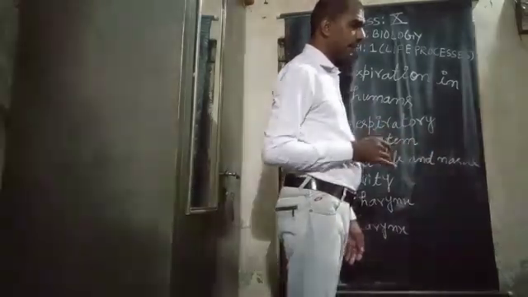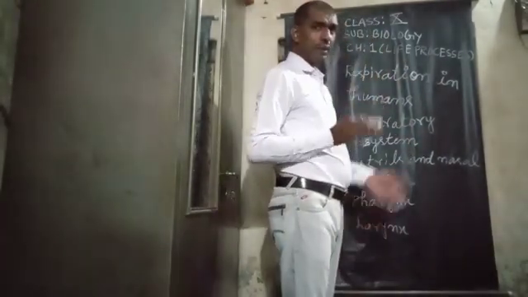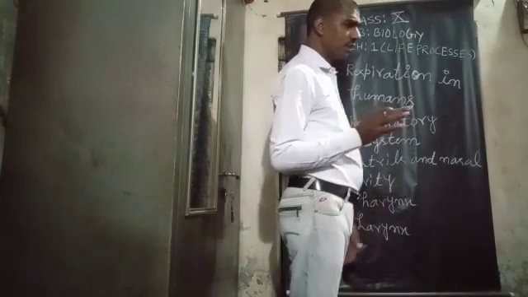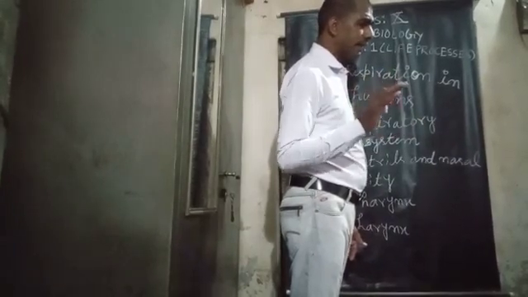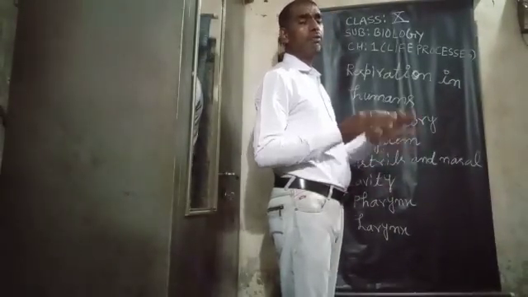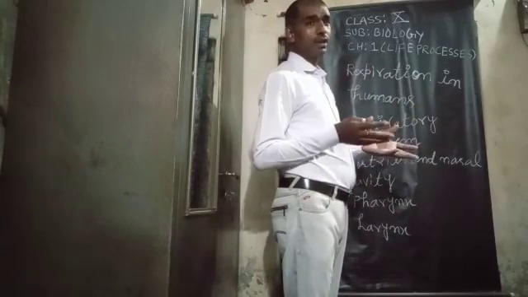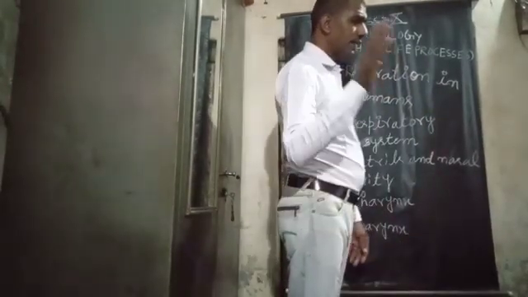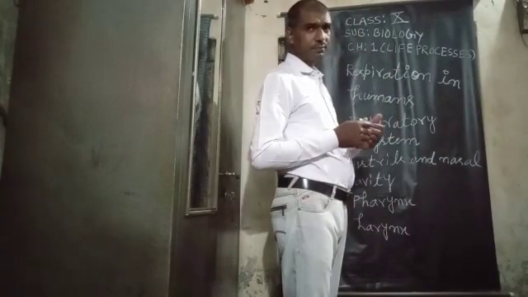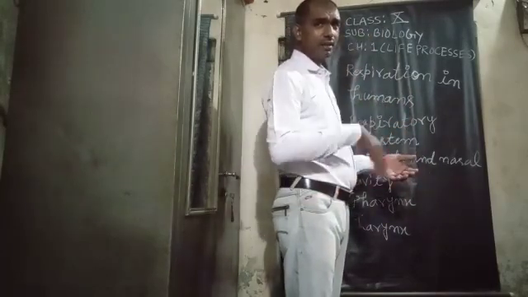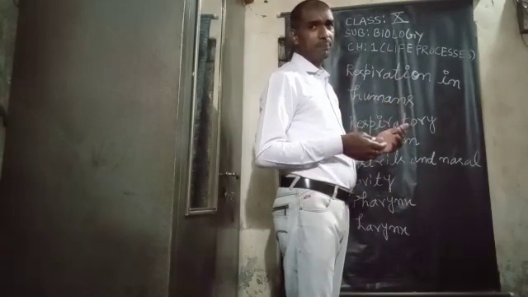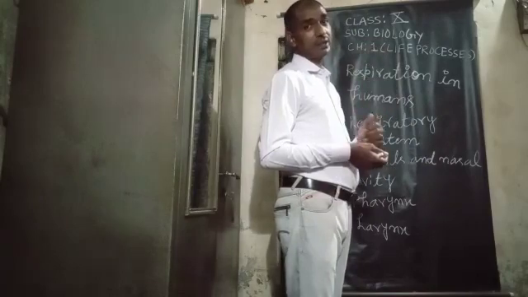Then what happens? Let us see. When we swallow food, a cartilaginous flap-like organ called the epiglottis covers the glottis or tracheal opening, the entire windpipe, to prevent food and water from entering the trachea or windpipe.